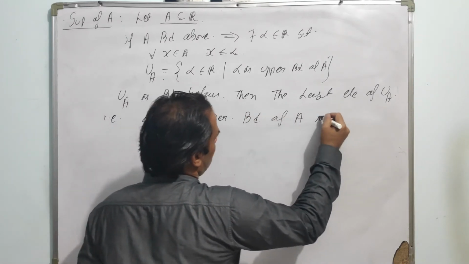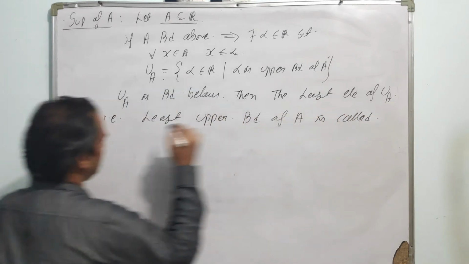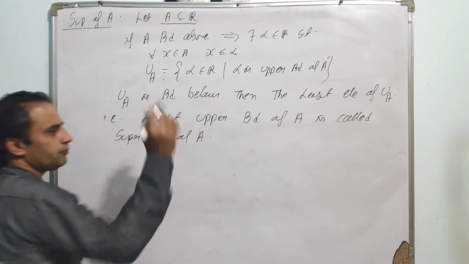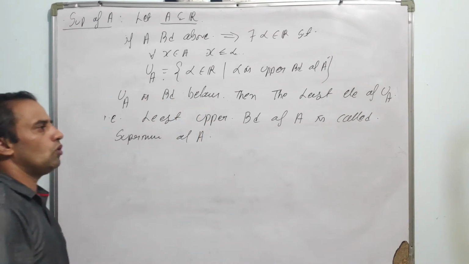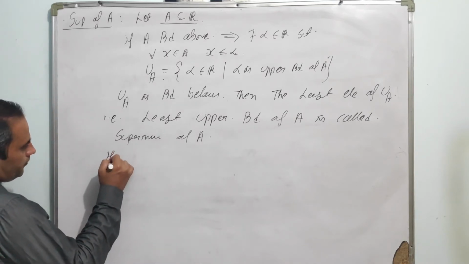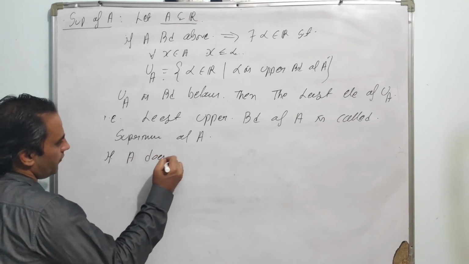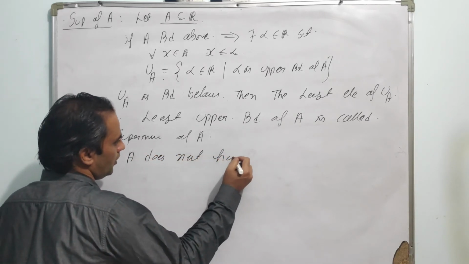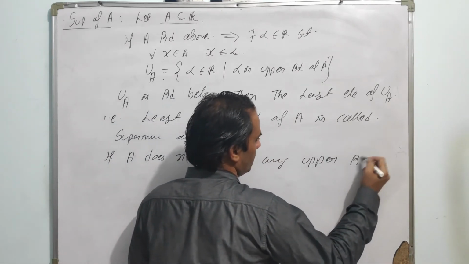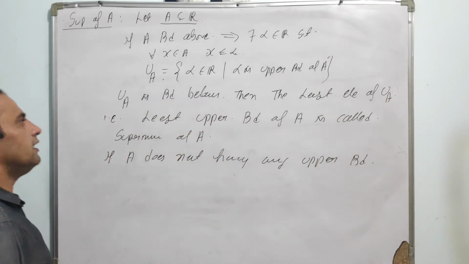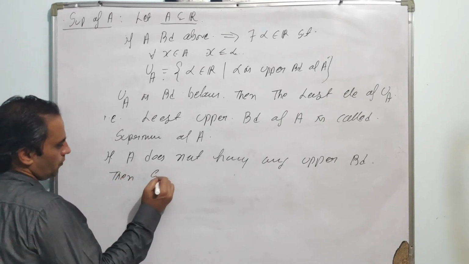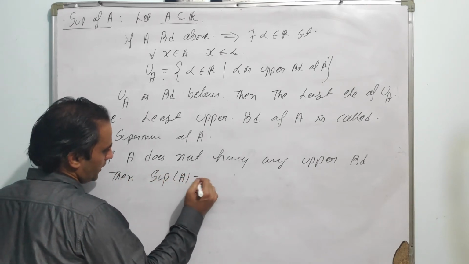So the smallest upper bound of A is called the supremum of A. Or if A does not have any upper bound, that is, A is not bounded above, then the supremum of A is denoted by plus infinity.